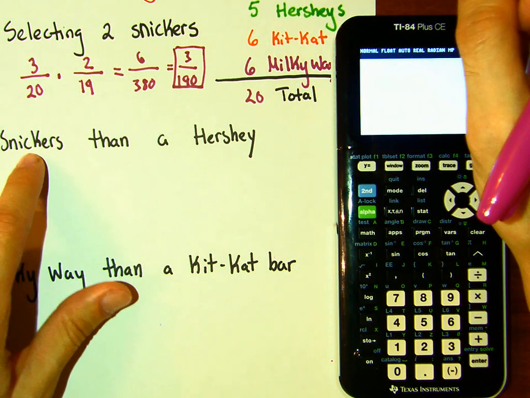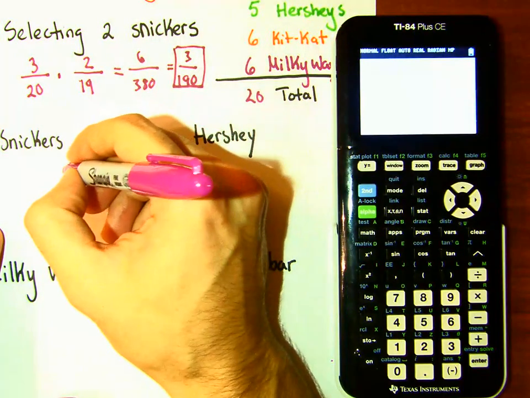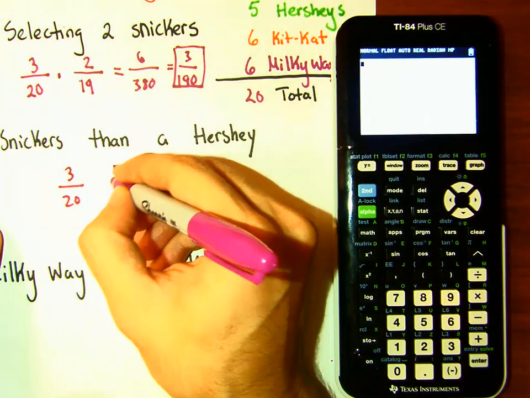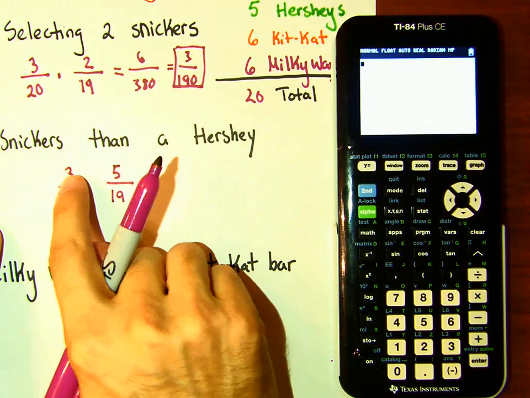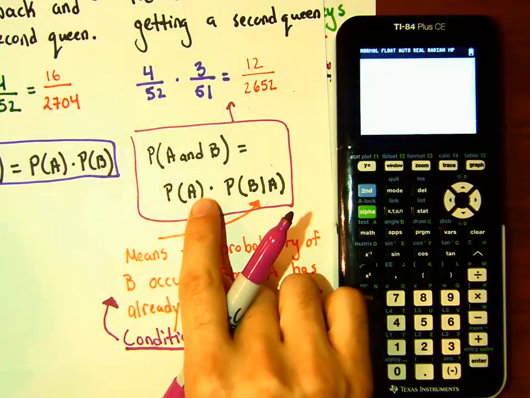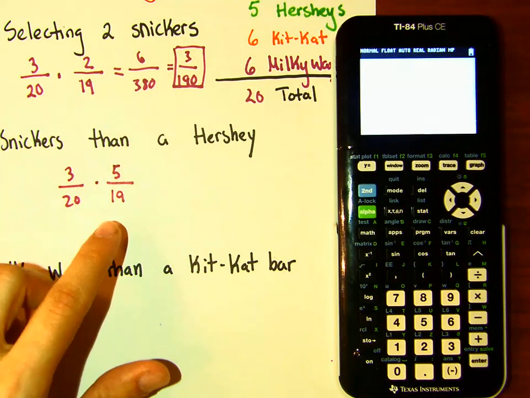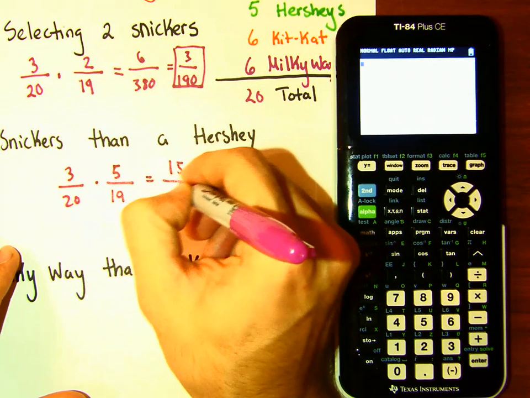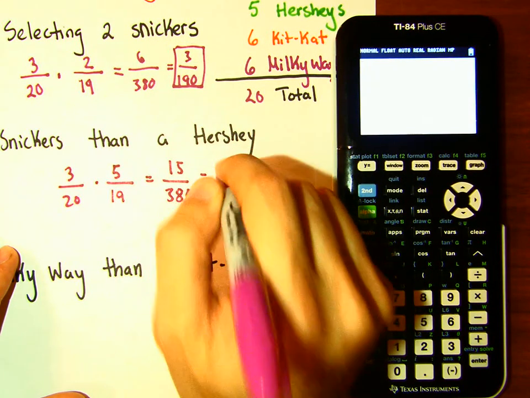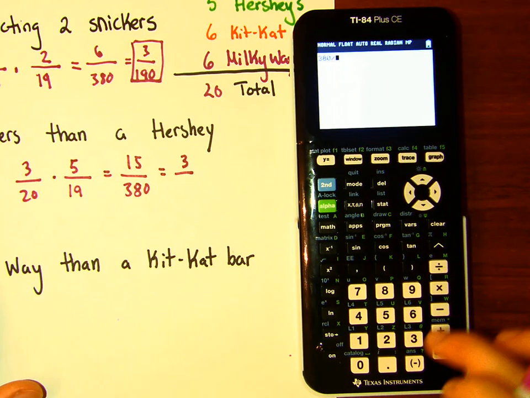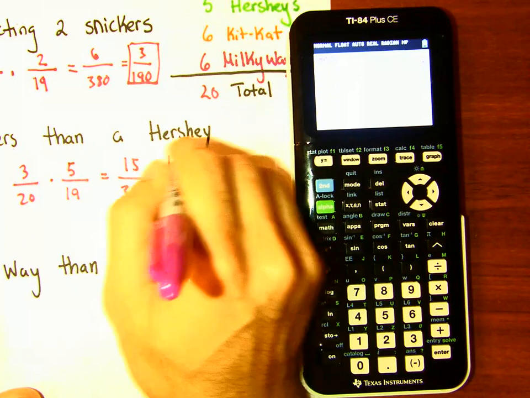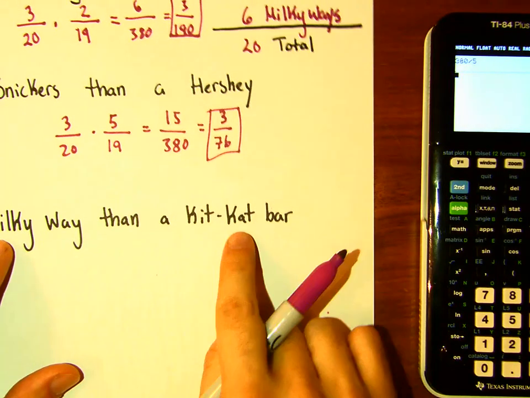What's the probability of getting a Snickers then a Hershey? There are 3 out of 20 Snickers. Then how many Hershey's are there? There are 5, but now we have 19 chocolates because we took out a Snickers from the original. This is using this condition over here. So this will be 15 over 380. Divide this by 5, we get 3 over, and 380 divided by 5 is 76. That's our probability.